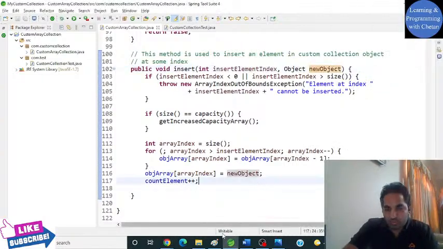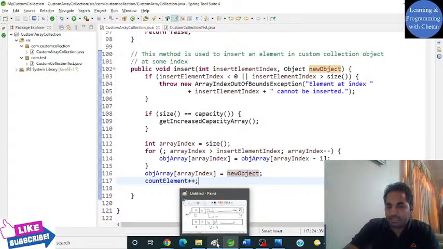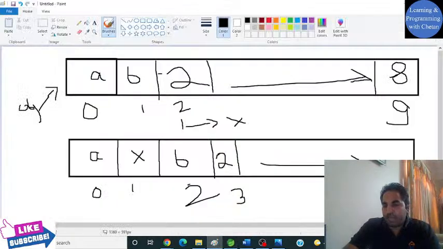Hope after watching this code you have some clarity, but let's not waste much time and let us discuss how we can perform it.